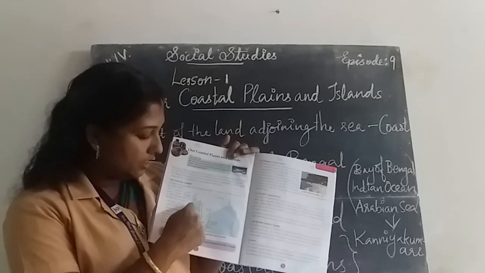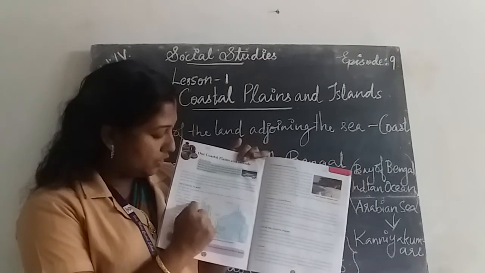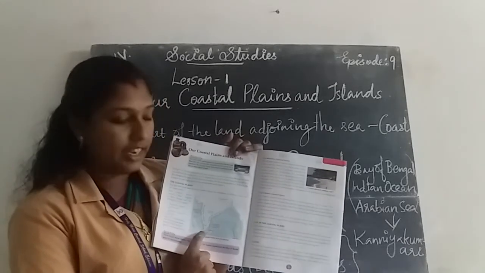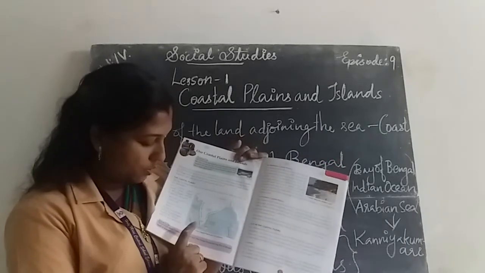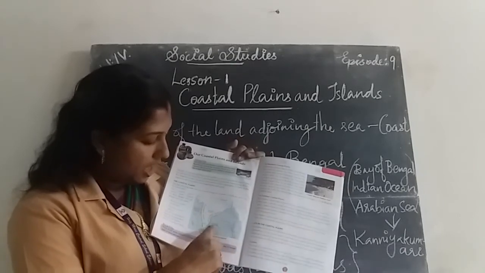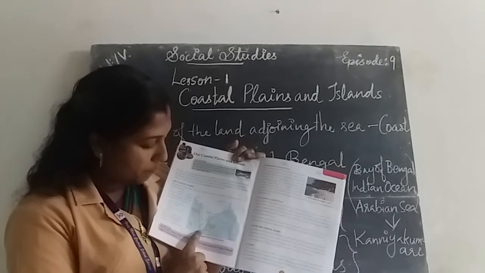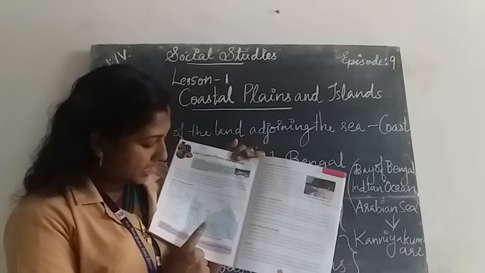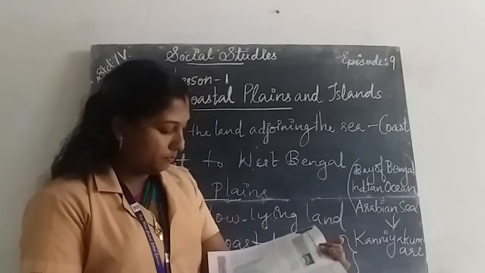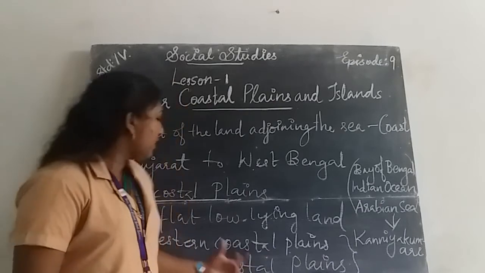Here is the western coastal plain and here is the eastern coastal plain. They meet at Kanyakumari, and the Arabian Sea, Bay of Bengal and Indian Ocean also meet at Kanyakumari.